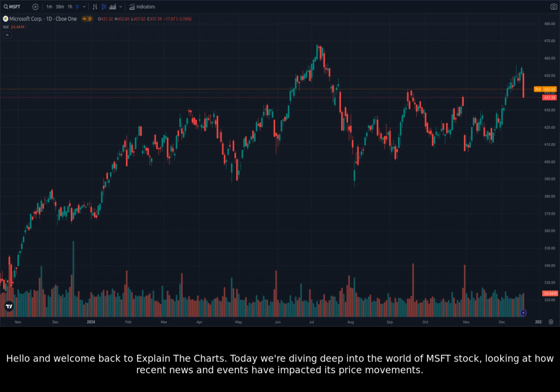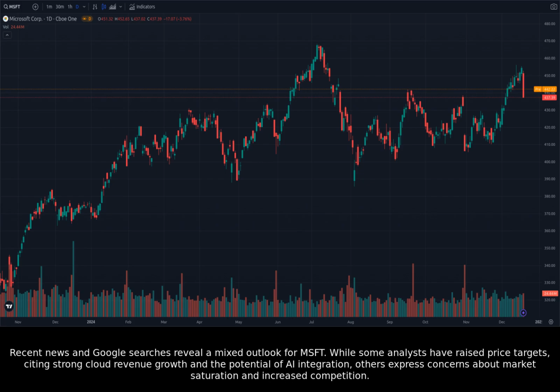Today we're diving deep into the world of Microsoft stock, looking at how recent news and events have impacted its price movements. Recent news and Google searches reveal a mixed outlook for Microsoft. While some analysts have raised price targets, citing strong cloud revenue growth and the potential of AI integration, others express concerns about market saturation and increased competition.